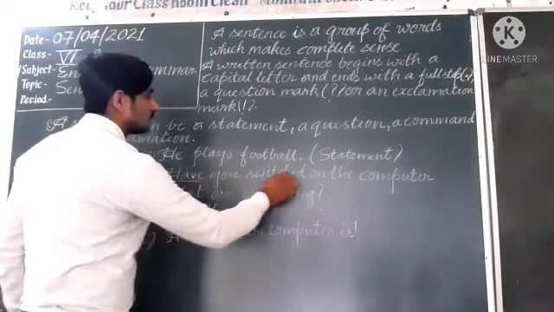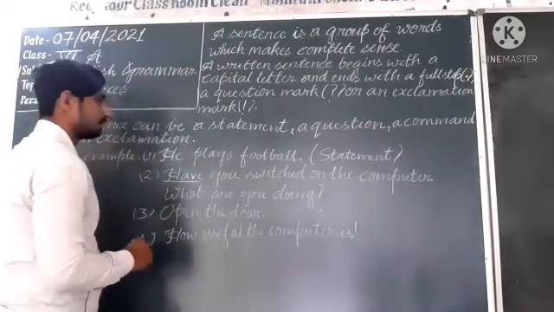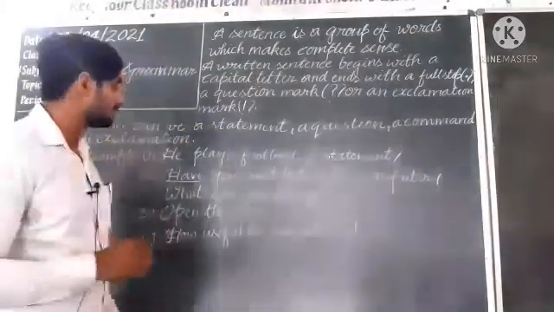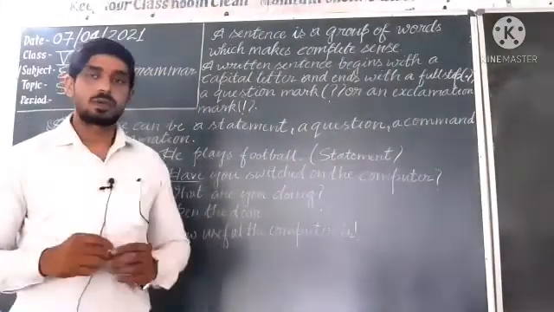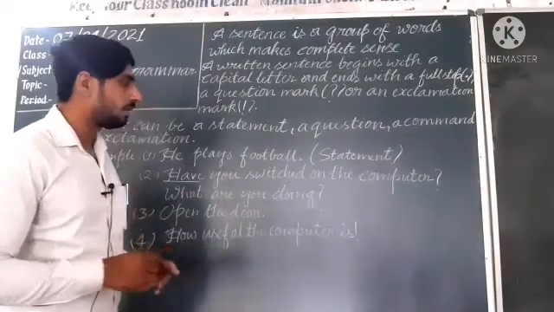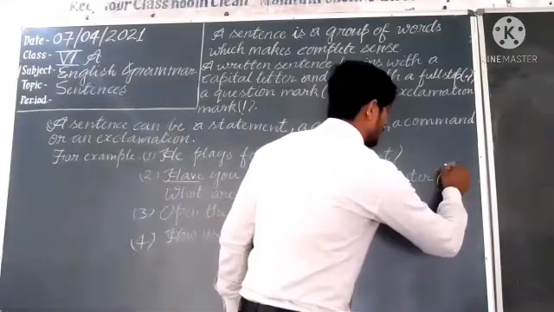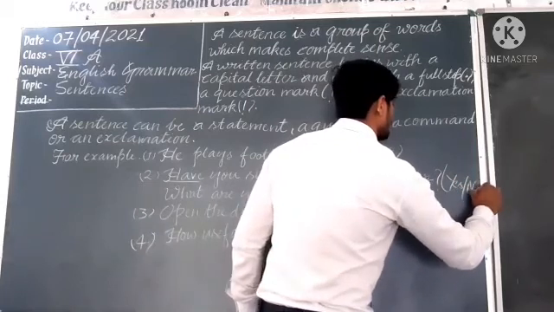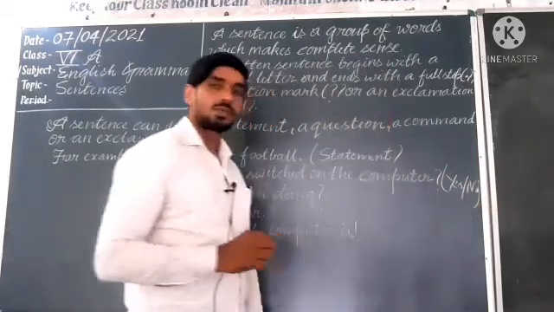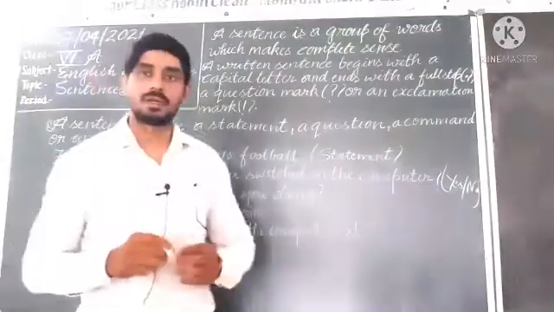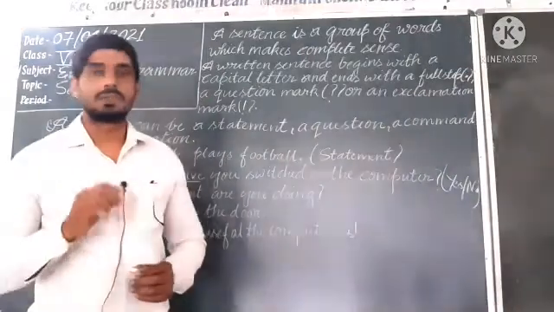Have you switched on the computer? Here you are getting interrogative sentences. Two types are here. One will be known as yes no type questions. Yes no type will start with helping verbs.